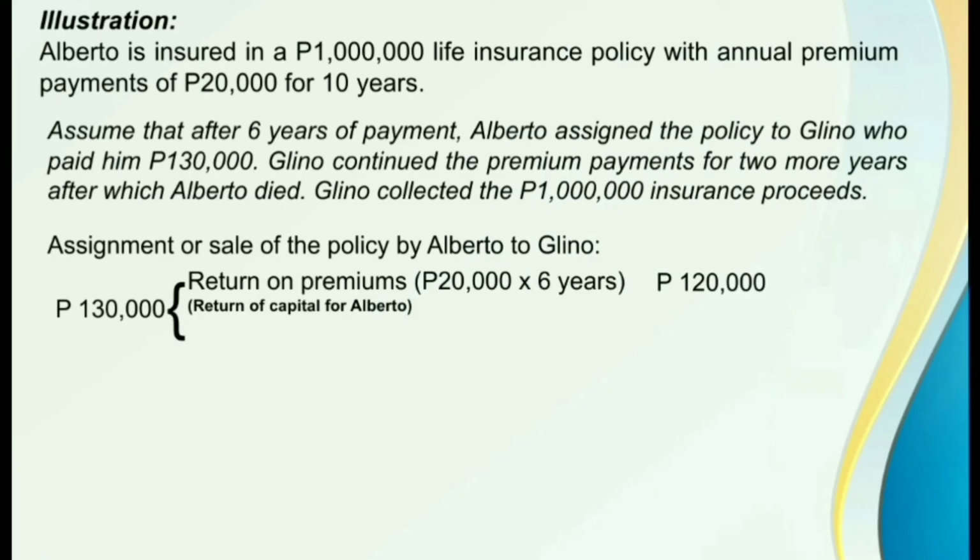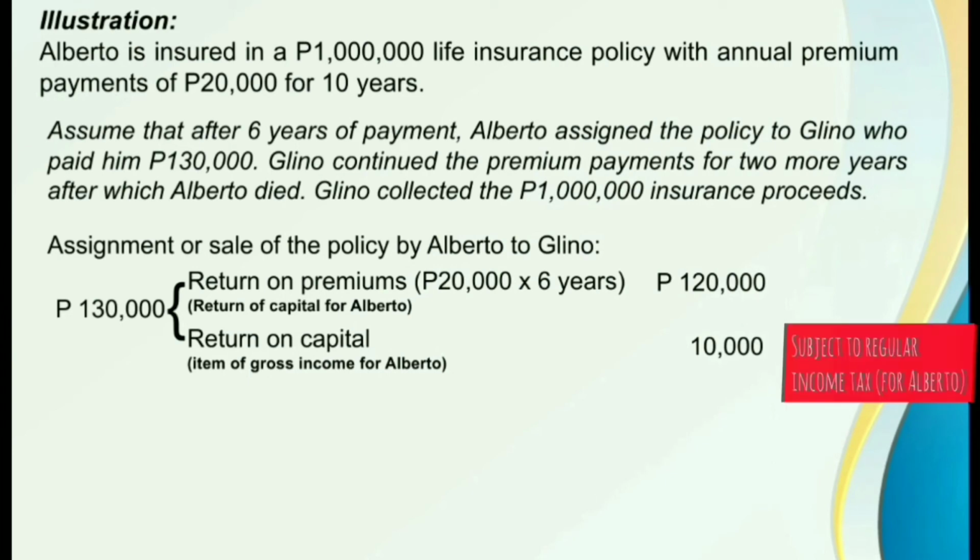And this amount is not an income. It's a return on premium, which means it's a return of capital. So therefore, this is not taxable. However, class, the 10,000 pesos difference, ito yung return on capital. So, it's an income and it must be included in the gross income subject to regular income tax.